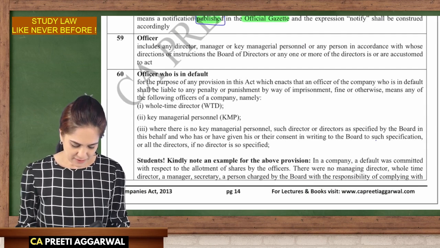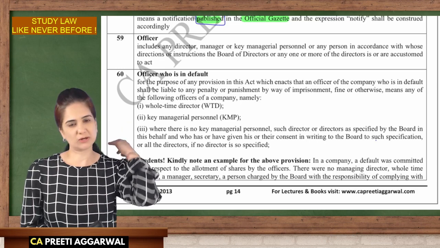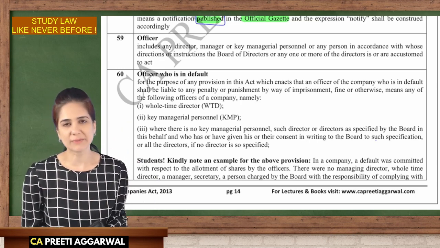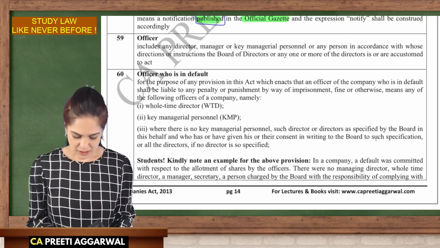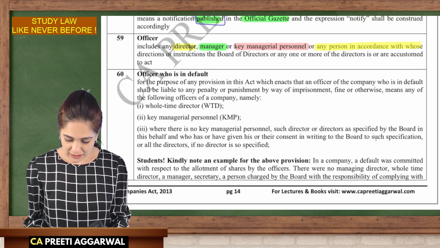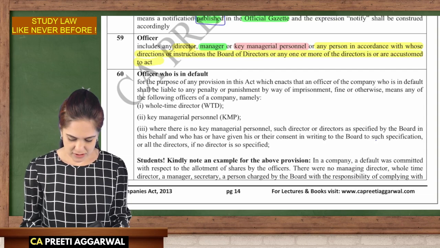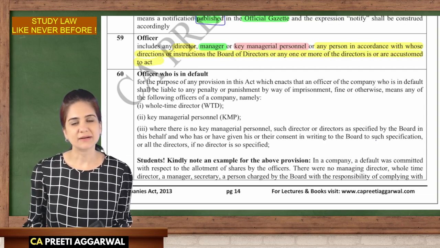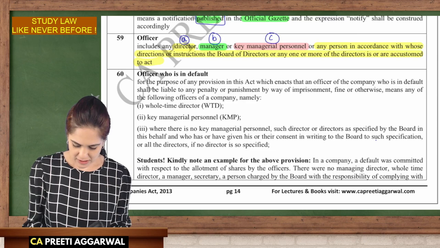Next, we have the meaning of the word officer. It's an inclusive definition because we said this is included. You can include something else also. So who is an officer of the company? We have the director, manager, key managerial personnel, or any other person in accordance with whose directions or instructions the directors are accustomed to act. So you can highlight over here A, B, C, and D.